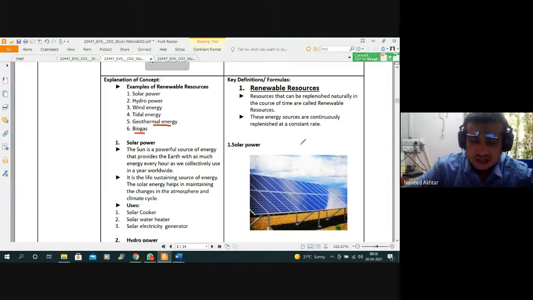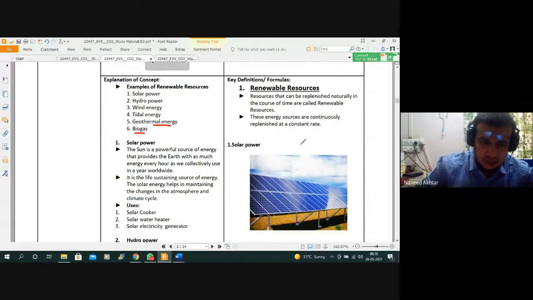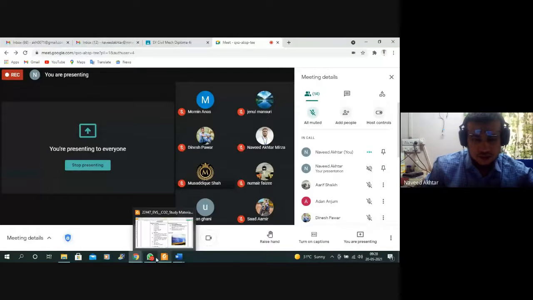Similarly, tidal energy and also geothermal energy. Under the ground, hot water and hot steam are available under the earth crust. And if you are using that steam and hot water to produce energy, it is called geothermal energy. Okay.